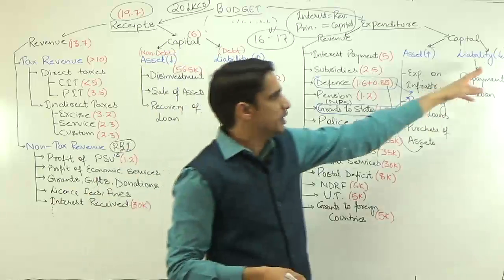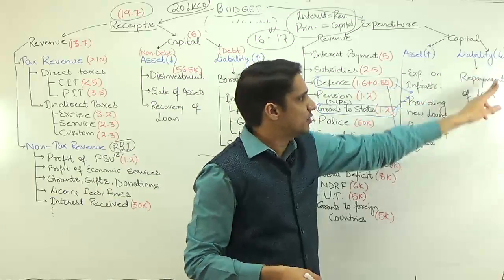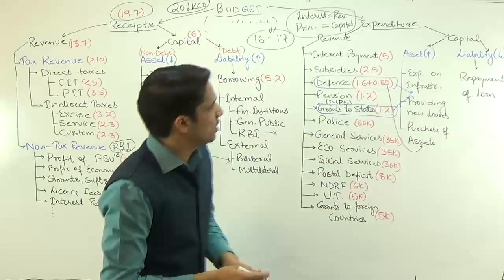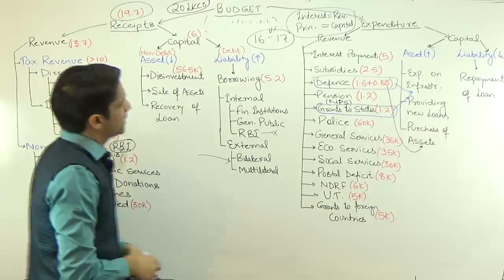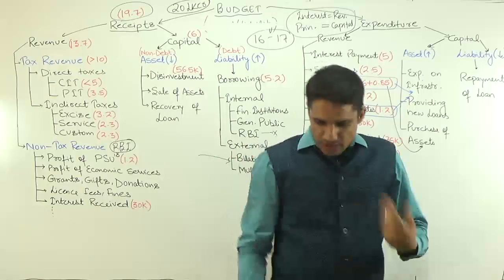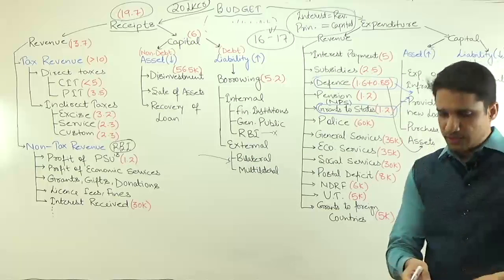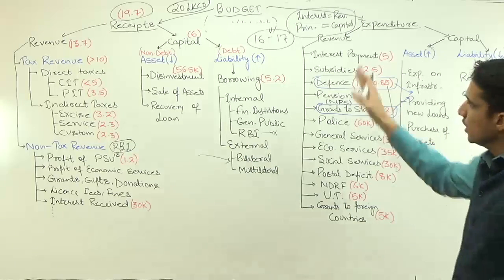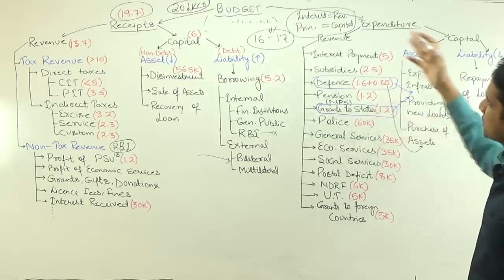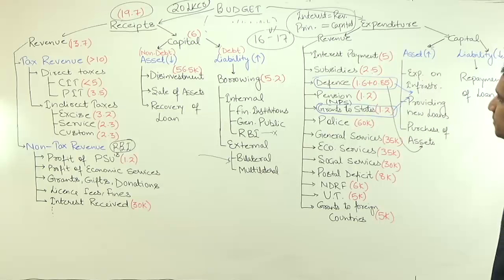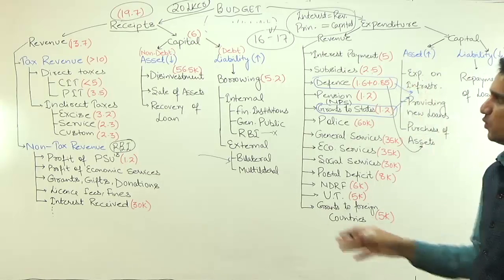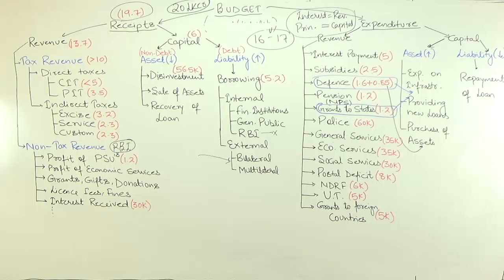So the repayment of loan is also a part of capital expenditure. So again I am giving you 1 minute to go through this structure of the budget, because you can always expect one question from this diagram.